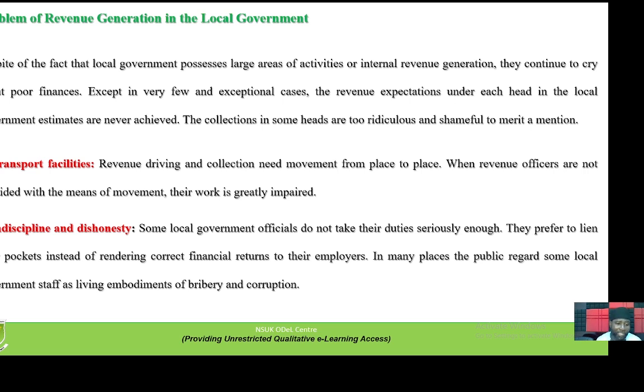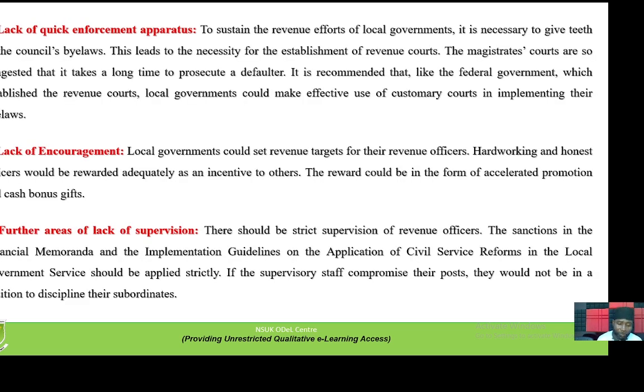That's why if you go to other advanced countries, you find out that they engage the services of different tax companies that will serve as an intermediary in terms of collection. The only thing is they make payment annually on so-and-so area and so-and-so aspect, in order to tackle indiscipline, dishonesty, bribery, and corruption in that regard.